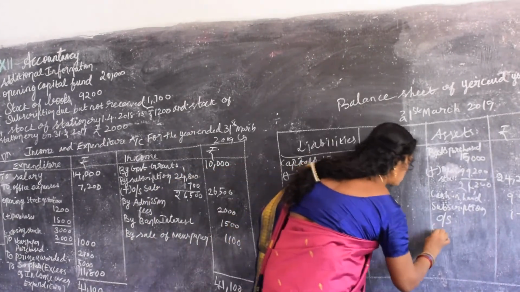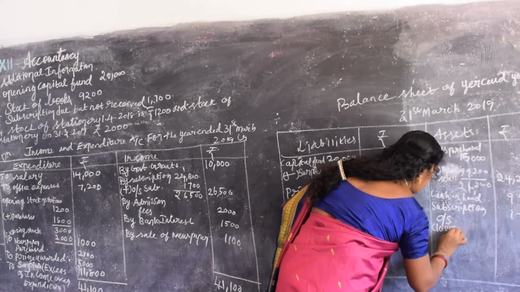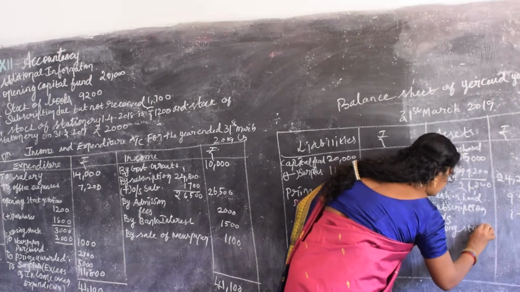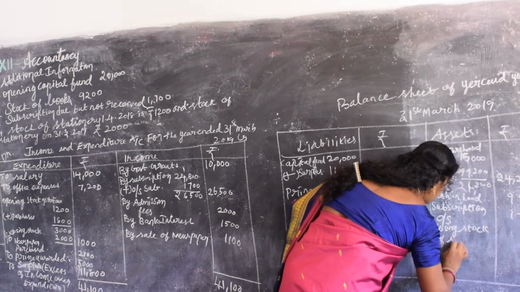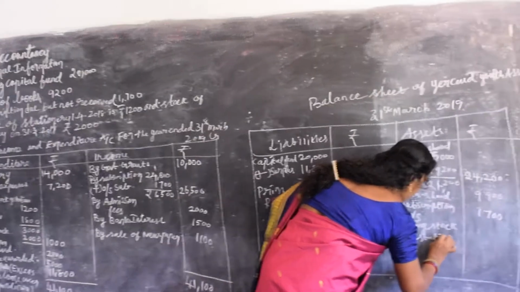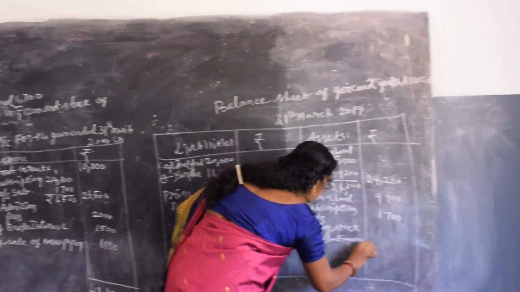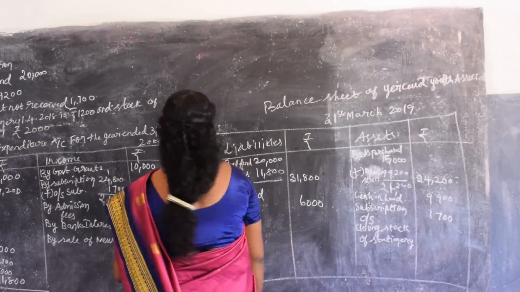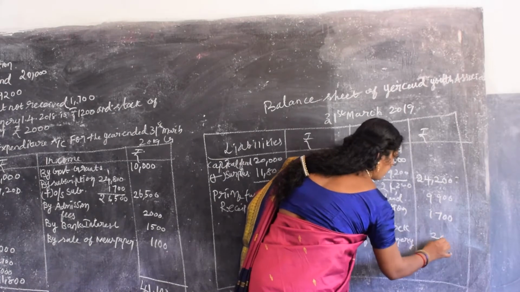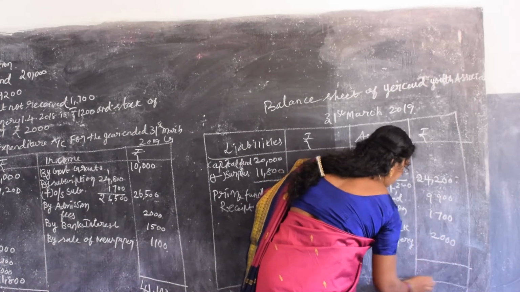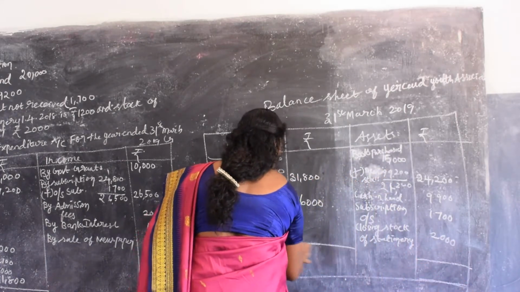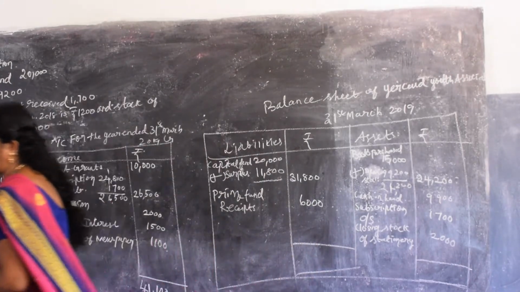Then next, I've told you, closing stock of the stationery also should come on the asset side. That is closing stock. Closing stock of stationery, please mention it. What is the item of this closing stock? It is the stationery item. So 2,000. So check whether we have entered everything. Total it.